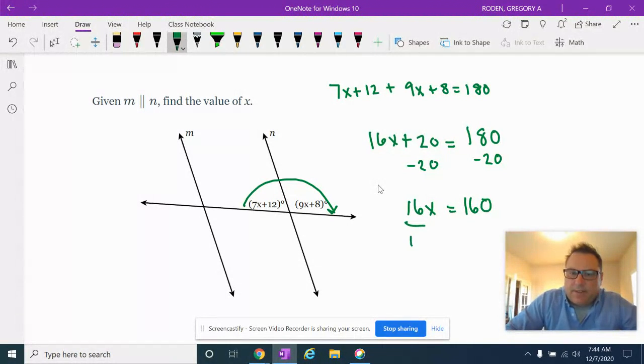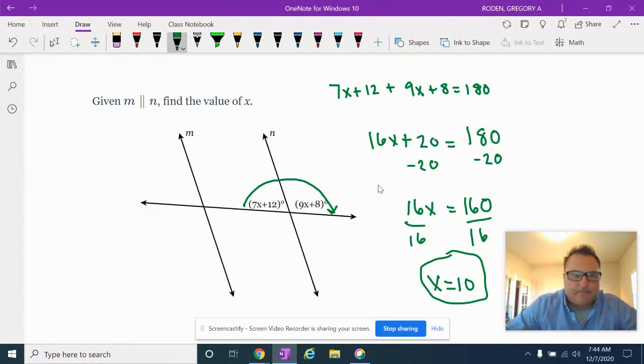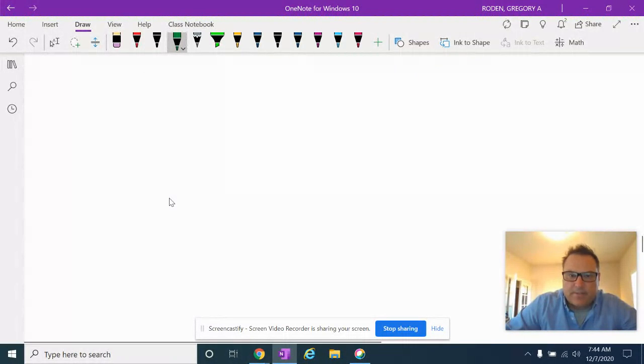And I believe I just divide both sides by 16. And if I do my math right, I believe that 16 goes into 160 10 times. Is that right? 16 times 10 is 160. So x equals 10, and I'm done. Moving on. Lots of problems here.